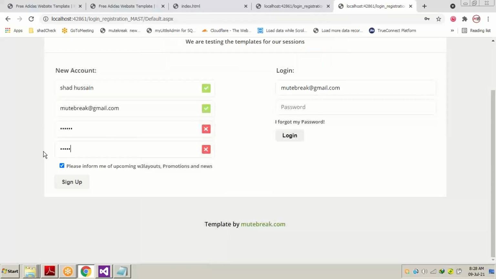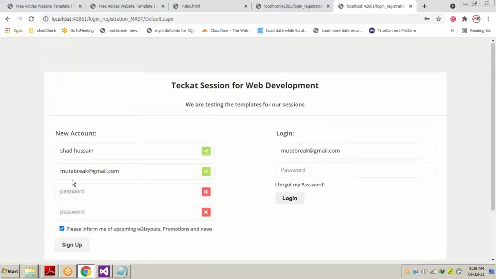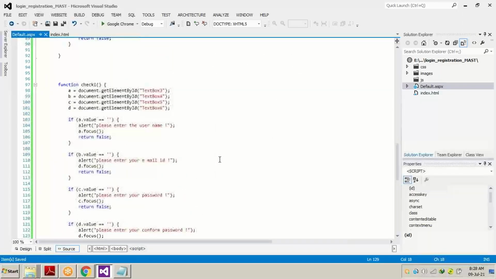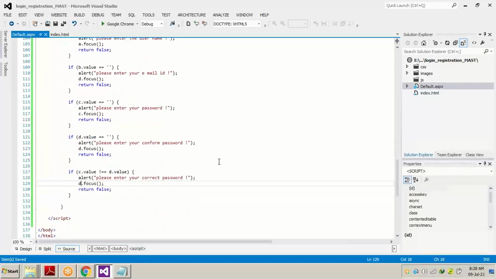If we write the same password as above, then what will happen? Nothing will happen. The page is going to refresh and the server-side code is going to be executed. So this is the part. This is a very small, tricky part of JavaScript, how we create validations.